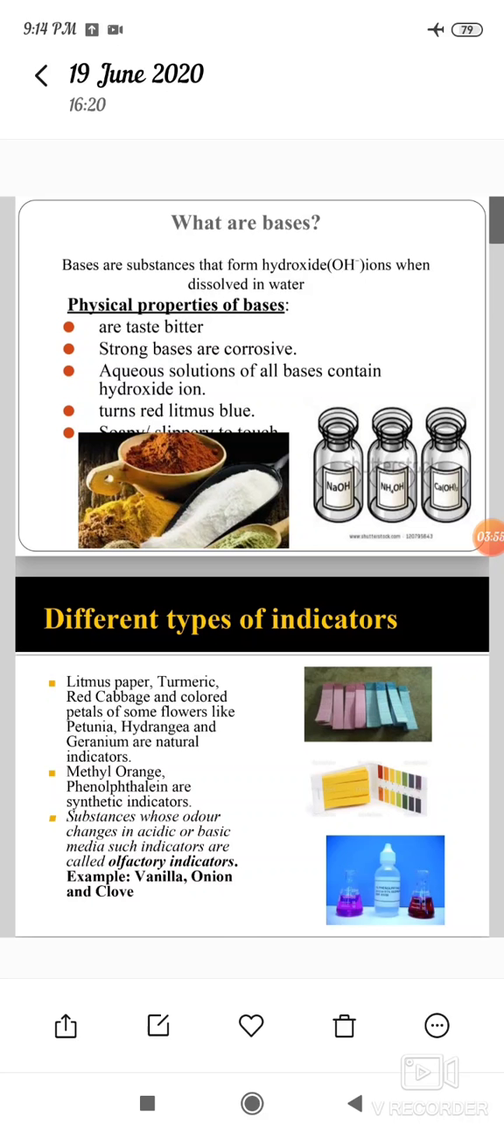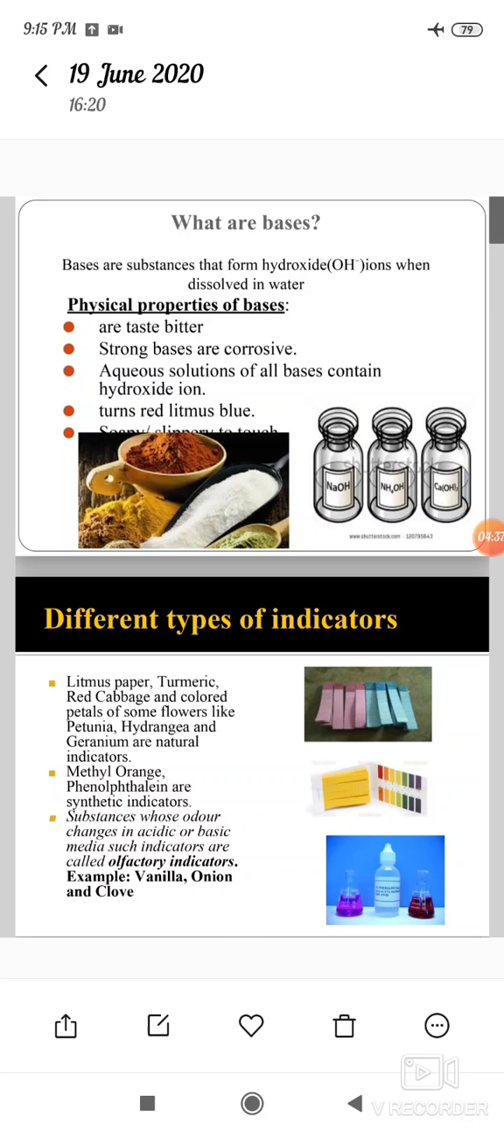What are the physical properties of bases? Bases are bitter to taste. And strong bases are corrosive. Aqueous solutions of all bases contain hydroxide ions, or OH- ions.